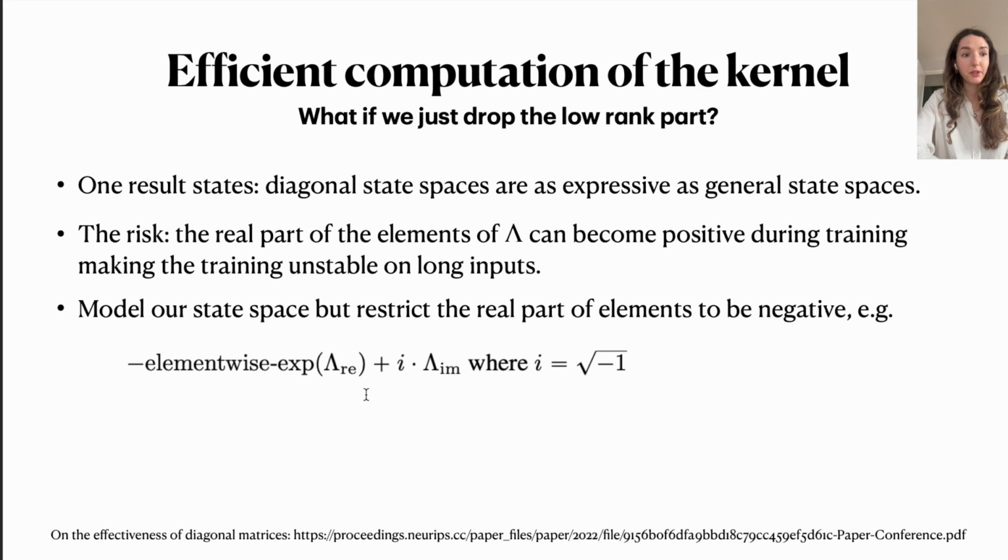As a more recent result states, so this paper on the effectiveness of diagonal matrices, actually, yes, it might be possible. So diagonal state spaces could be just as expressive as general state spaces, as this paper again shows. The only thing is that you need to more carefully keep an eye on the elements of your matrix lambda. Specifically, as this paper notes, the real parts of the elements of this matrix lambda could become positive during training, making training unstable on long inputs.